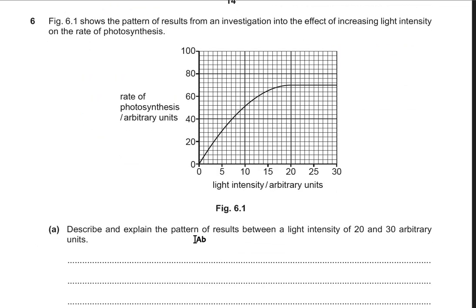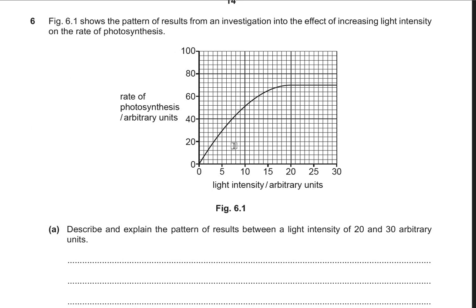Now let's move on to question number 6. Question 6 says figure 6.1 shows a pattern of results from an investigation into the effect of increasing light intensity on the rate of photosynthesis. Describe and explain how the pattern results between the light intensity 20 to 30 arbitrary units. So 20 to 30. So this is 20, this is 30.